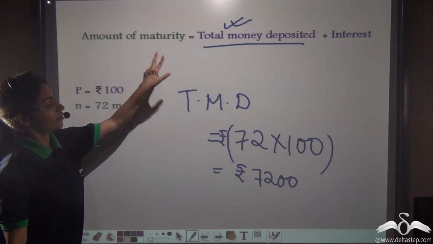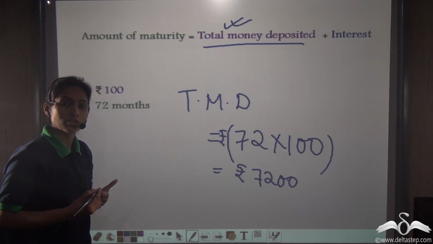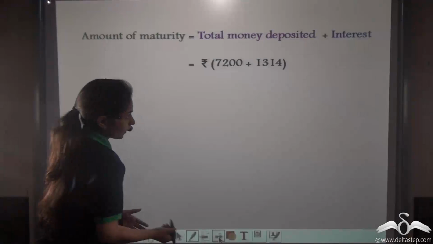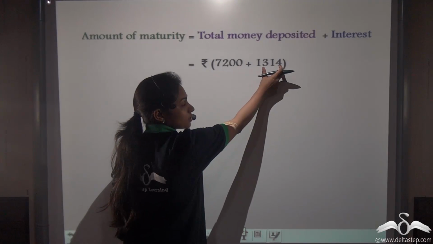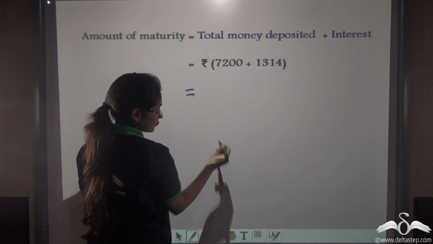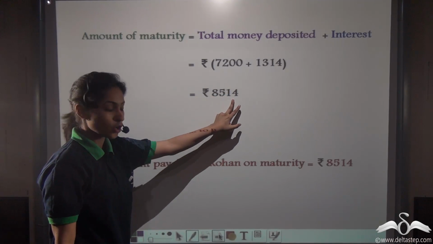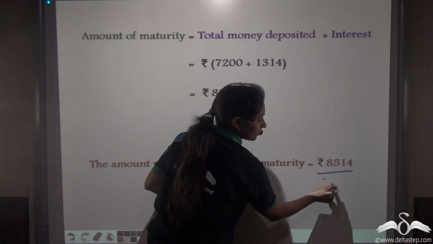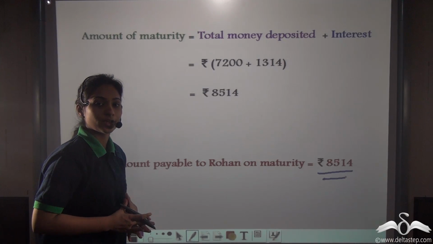So now you know 7,200 is the total money deposited by him and interest was 1,314. So what will be the amount of maturity? So the amount of maturity will be rupees 7,200 plus 1,314. Add this up, you get rupees 8,514. So the amount payable to Rohan on maturity will be rupees 8,514. So this is how you calculate sums on recurring deposit accounts.